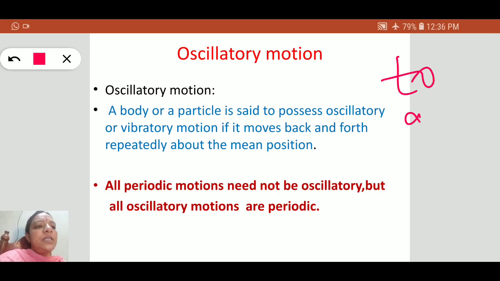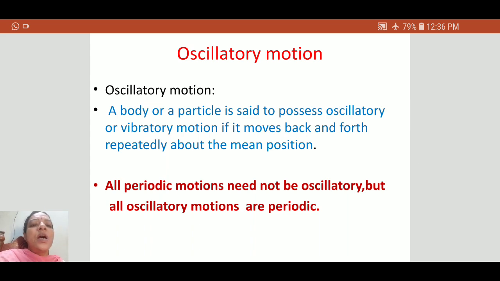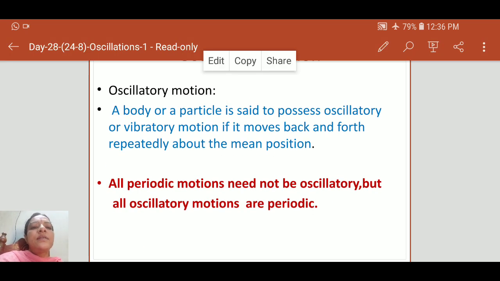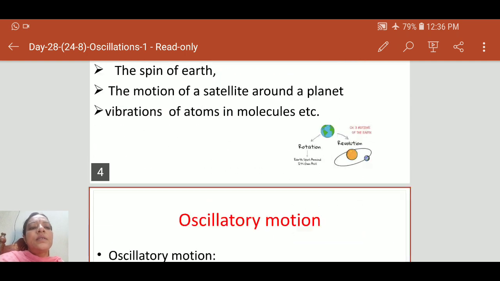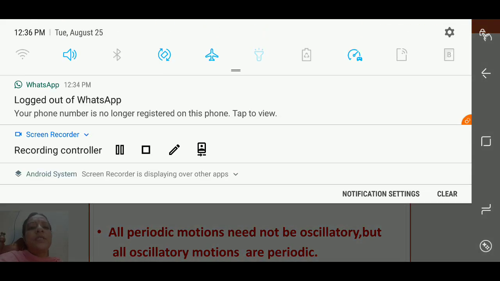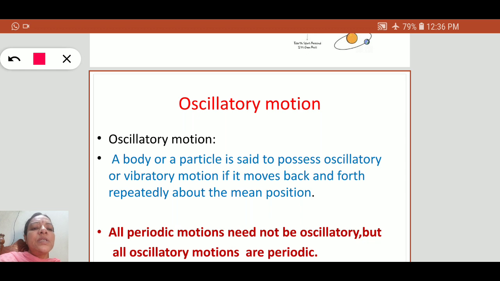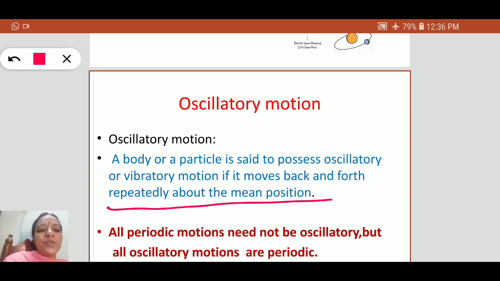to and fro motion repeatedly about the mean position. This is known as oscillation.